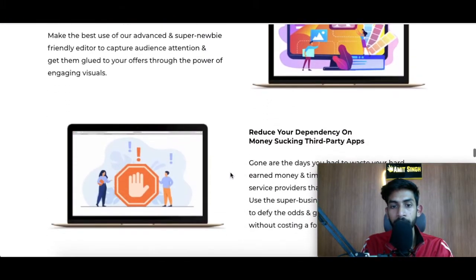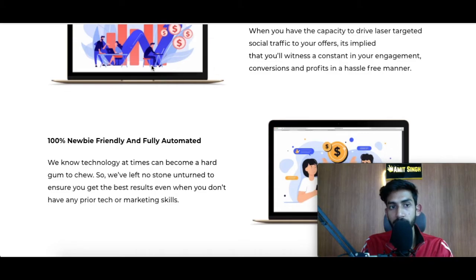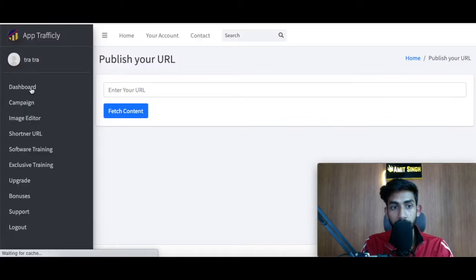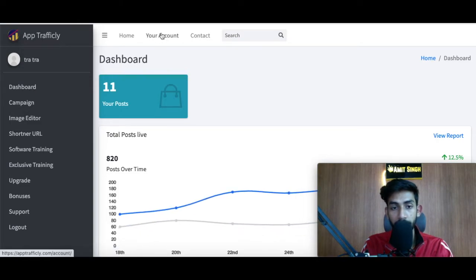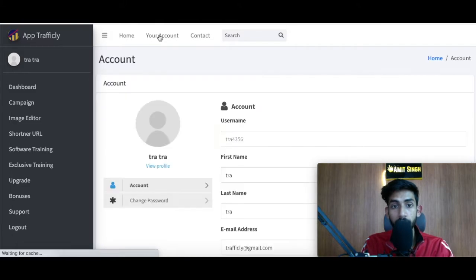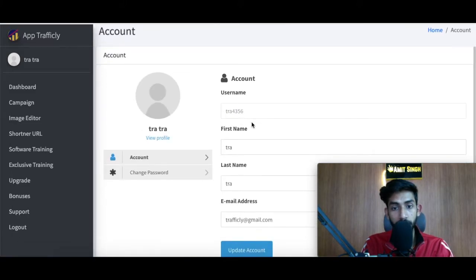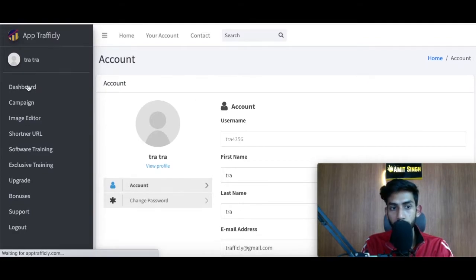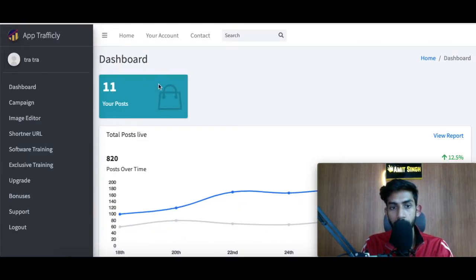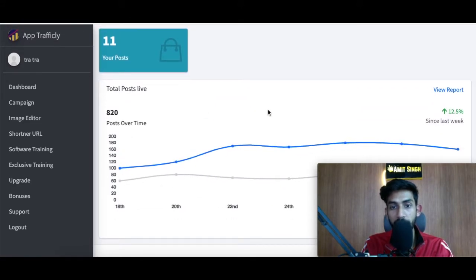I'll just quickly take you inside the members area. As soon as you come here, first of all, you can set your campaign, you can set your accounts from here by clicking your account on top. Once you click on your account, you can just choose your username, password, and the basic stuff. And once you go to dashboard, you will see the number of posts that you have created and how your posts have been performing recently.